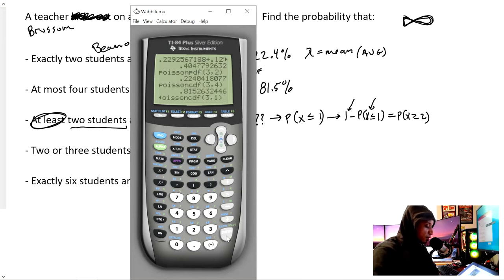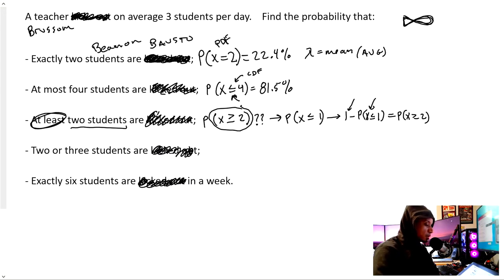And then we find that and say, okay, that's what we don't want. We want everything else. So 1 minus that. And then boom, that's 80.1%. Equals 80.1%.